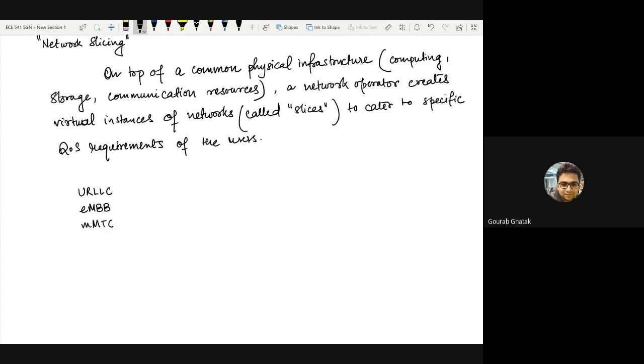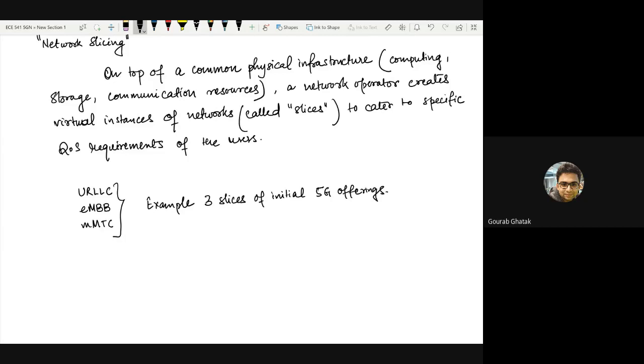So these are the initial three flavors of 5G, and the network operators are envisaging to offer their 5G services categorized into these three slices. So these are the example three slices of initial 5G offerings.